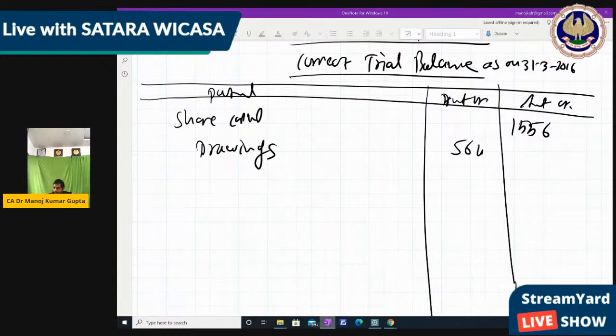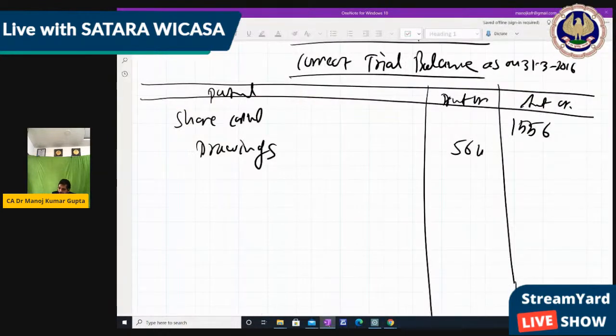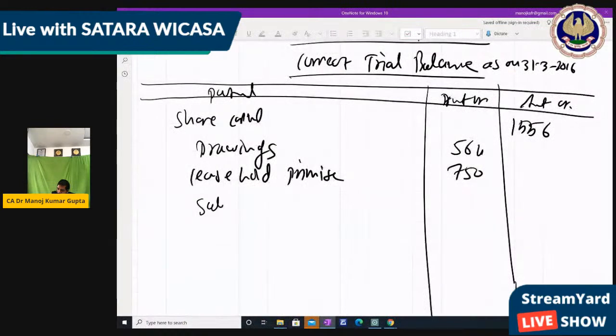Next item, leasehold premises 750, correct. Next, sales, credit side 2750, correct.